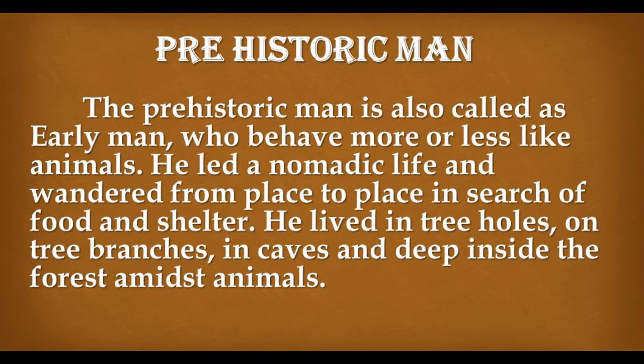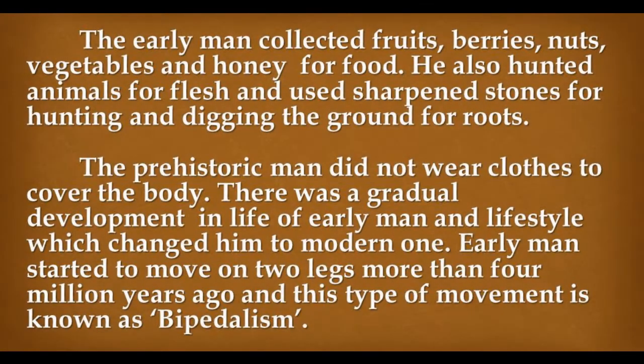He led a nomadic life and wandered from place to place in search of food and shelter. He lived in tree holes, on tree branches, in caves, and deep inside the forest amidst animals. The early man collected fruits, berries, nuts, vegetables, and honey for food. He also hunted animals for flesh and used sharpened stones for hunting and digging the ground for roots. The prehistoric man did not wear clothes to cover their body.